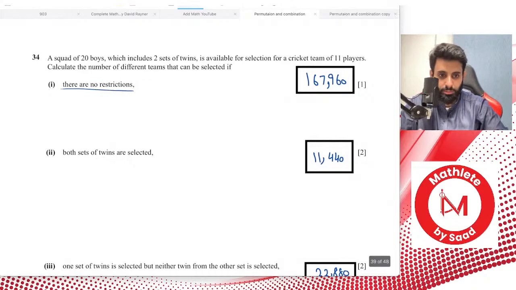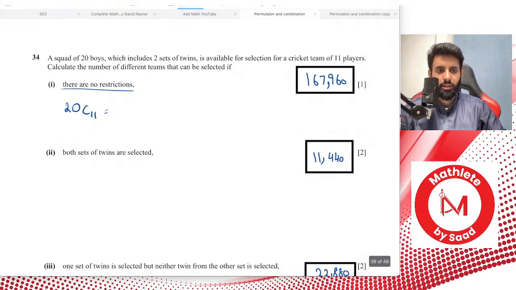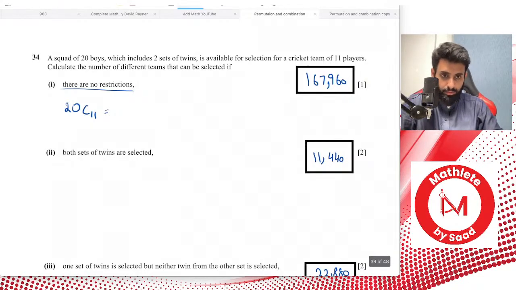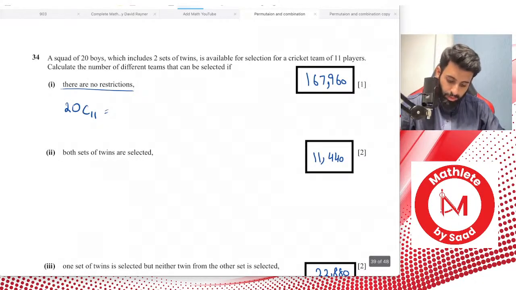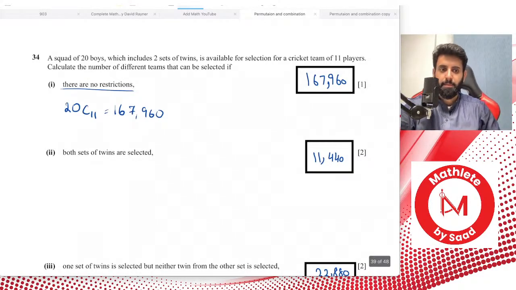No restrictions means you have 20 people to choose from. And how many to choose? 11. So 20C11. That's pretty simple. Syntax error? Why are you getting a syntax error? Just write a value and then C and then 11. For example, in this case, write 20, C and 11, press equals, and that's it. You'll get your answer. So this becomes 167,960.